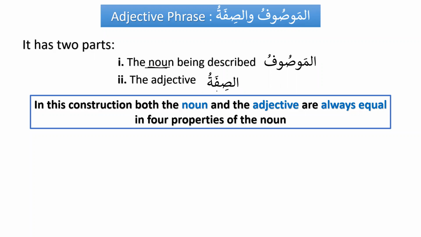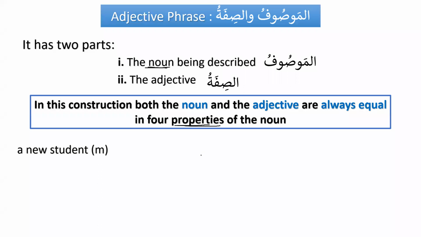Now, what is the most important thing about this phrase? In this construction, both the noun and the adjective are always equal in 4 properties of the noun. Do you remember what the 4 properties of the noun are? We have learned about capacity, gender, number, and i'rab. So these 4 properties of the noun are very, very important. And whenever we talk about the adjective phrase, the noun and adjective must be equal in 4 properties.